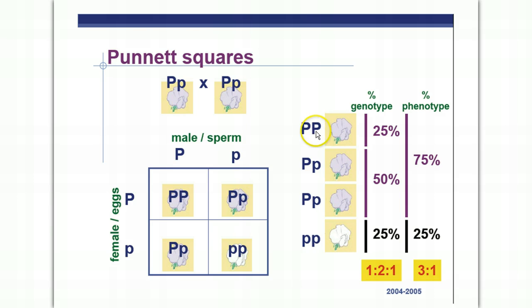So we have big P, little p, both ways to make purple flowers. So that's basically a 75% chance that in this cross between 2 heterozygotes you're going to produce purple flowers. And there's only a 25% chance of making white flowers, because there's only a 25% chance of getting little p.